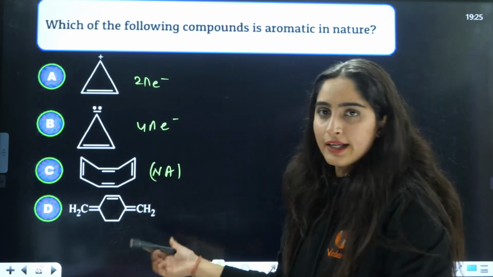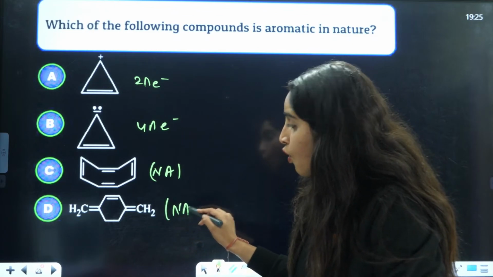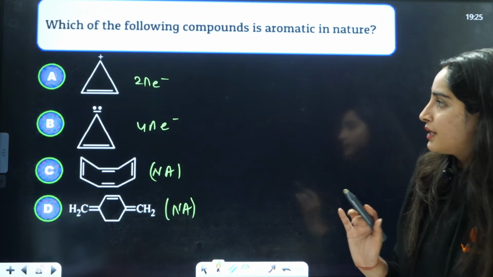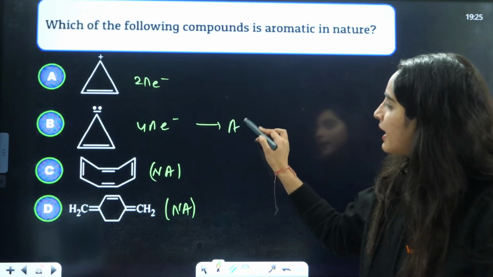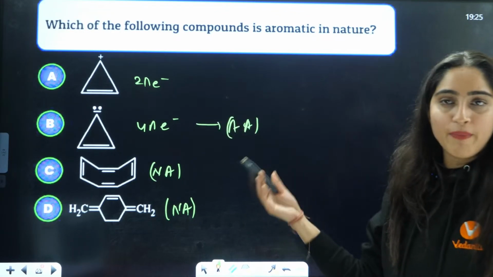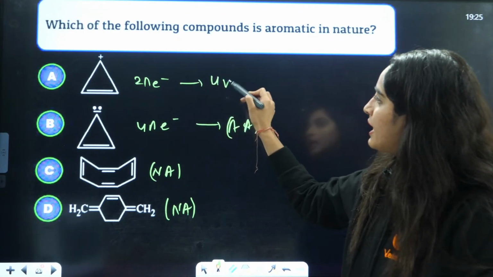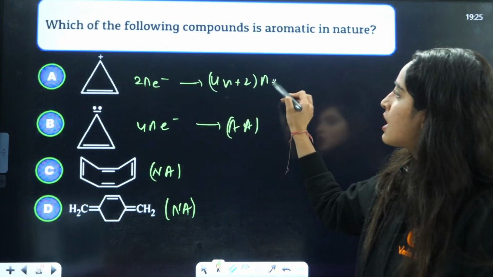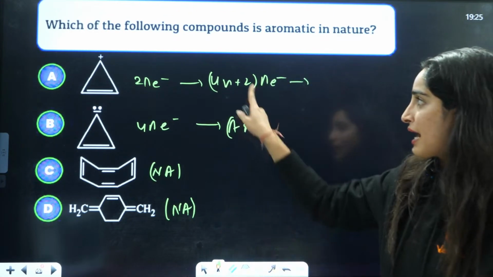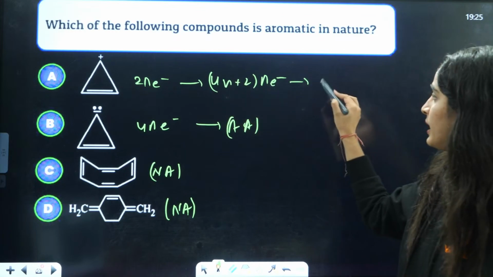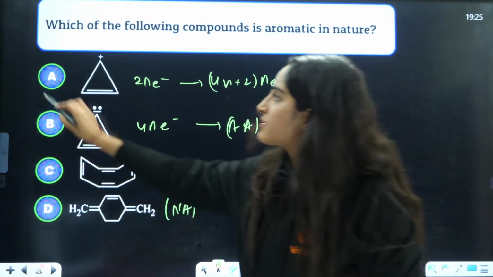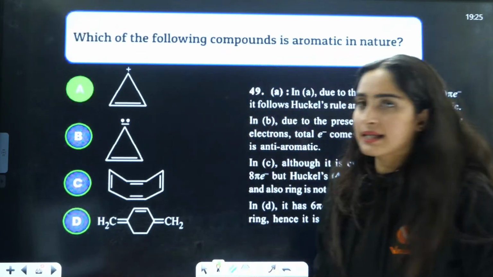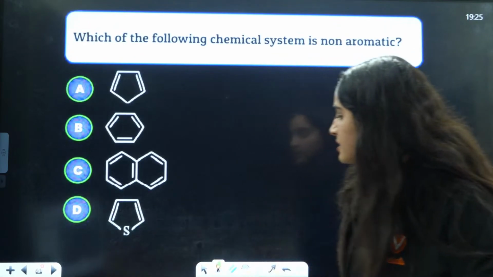This is definitely not aromatic because no complete conjugation is present here. So this is anti-aromatic because of 4n pi electrons. This is 4n plus 2 pi electrons because if you put n equals 0, you will have 2 only. So it is aromatic. So A is the correct answer.